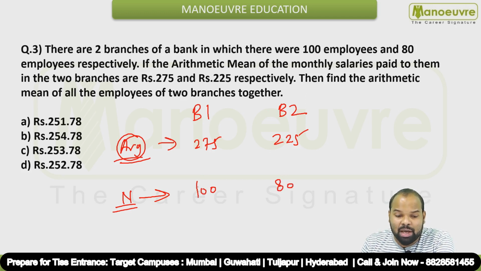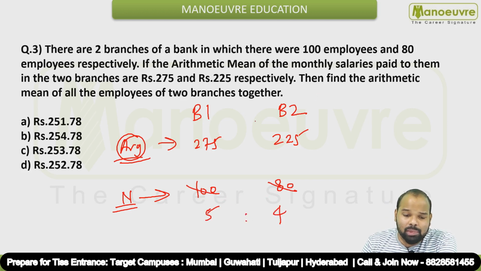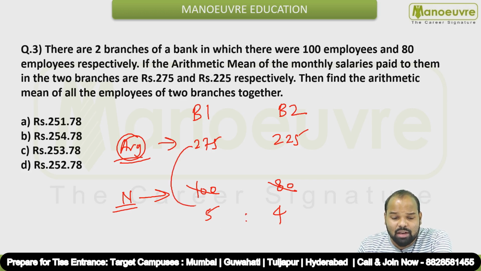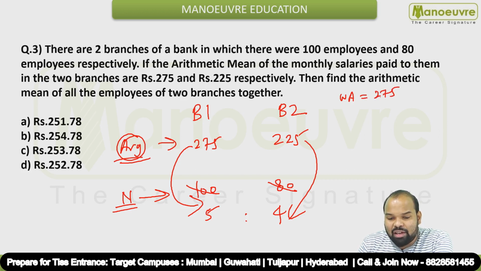So how do we calculate weighted average here? To find weighted average, we can just find the ratio of these two values. You can take the ratio of N. So 25 and 24, so the ratio is 5:4 guys. And what do we have to do next? We have to multiply these values. So weighted average is nothing but 275 into 5 plus 225 into 4 divided by 5 plus 4.